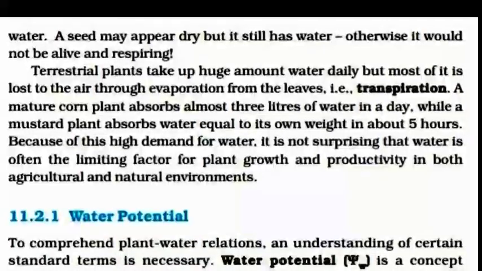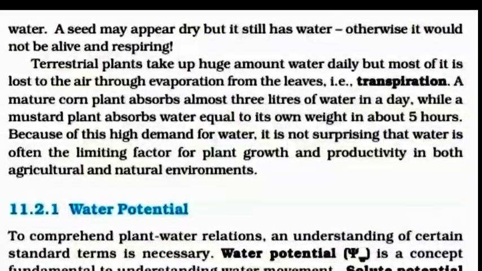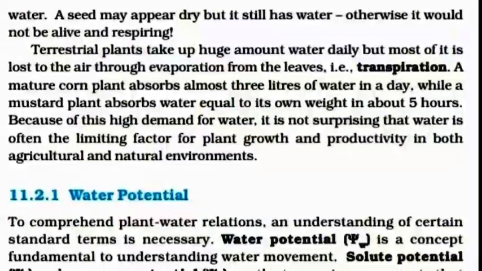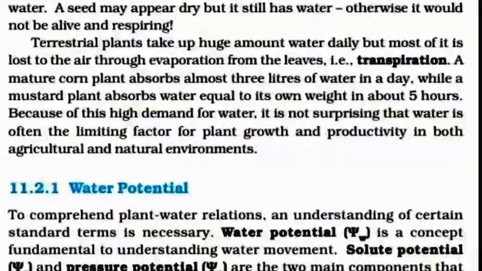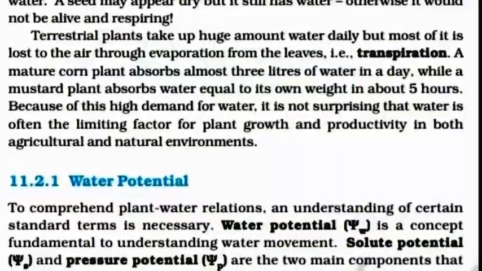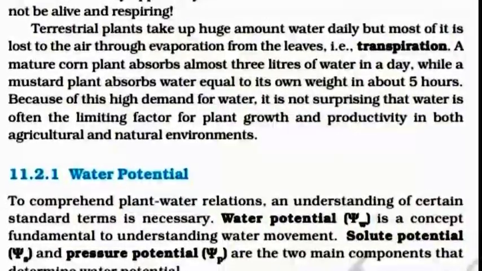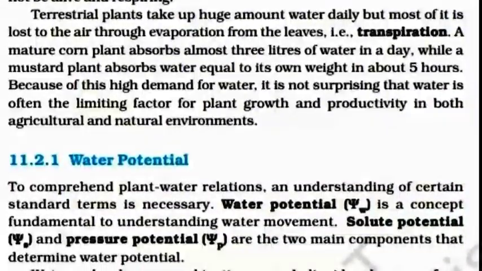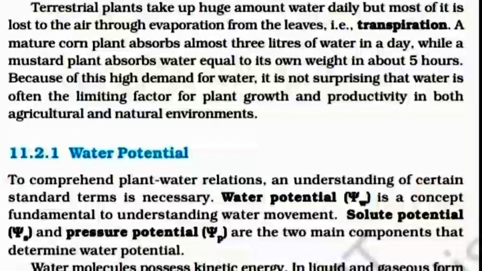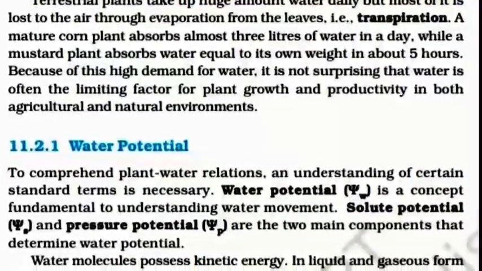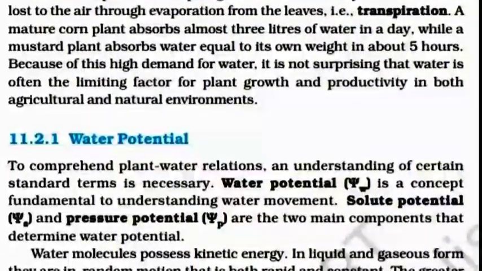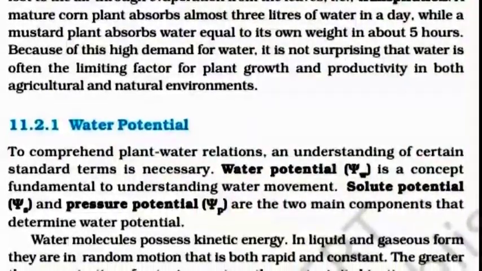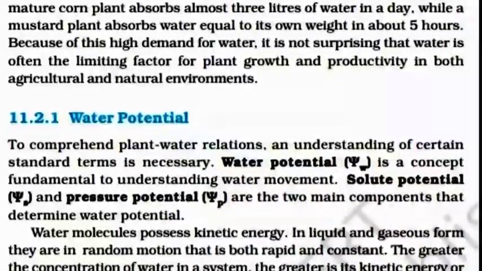Terrestrial plants take up huge amounts of water daily, but most of it is lost to the air through evaporation from leaves, that is, transpiration. A mature corn plant absorbs almost 3 liters of water in a day, while a mustard plant absorbs water equal to its own weight in about 5 hours. Because of this high demand for water, it is not surprising that water is often the limiting factor for plant growth and productivity in both agriculture and natural environments.